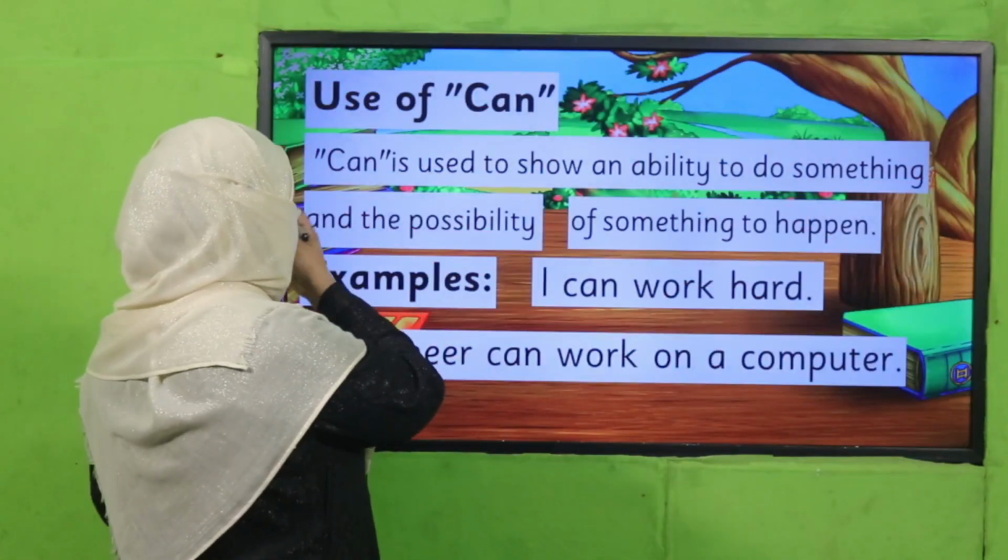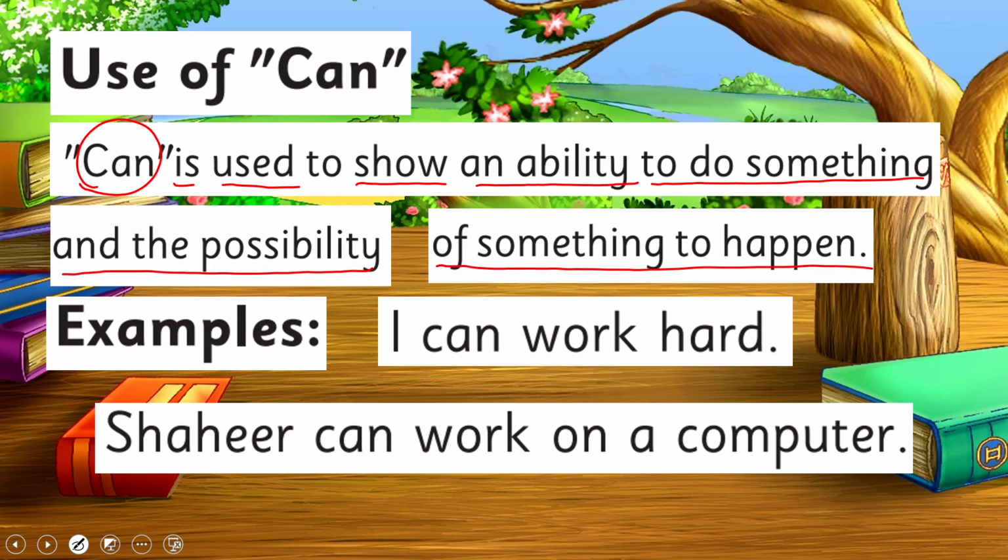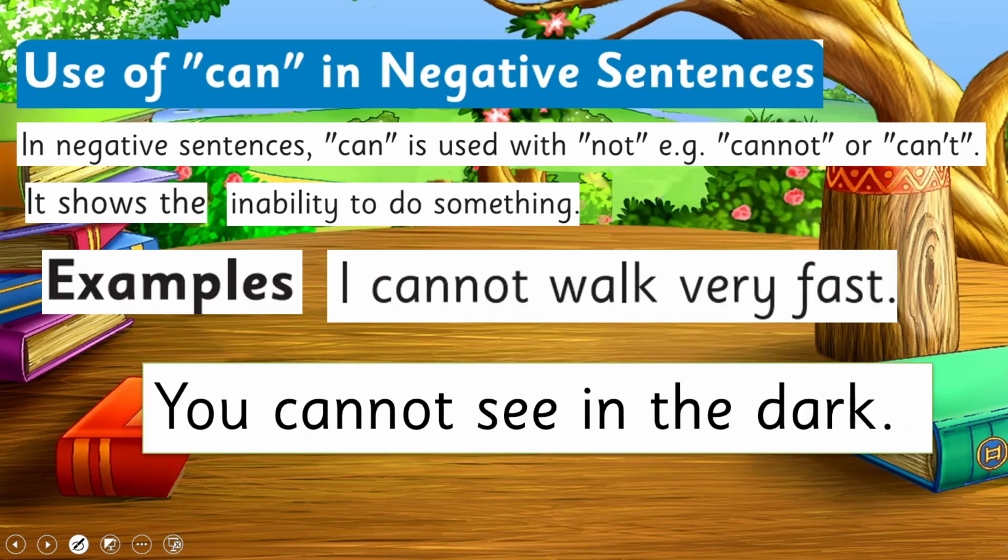Okay, so let's see what your book says about it. Can is used to show an ability to do something and the possibility of something to happen. I can work hard. Yes, everyone can. So we should work hard. Shahid can work on a computer. That's good. It is his ability.